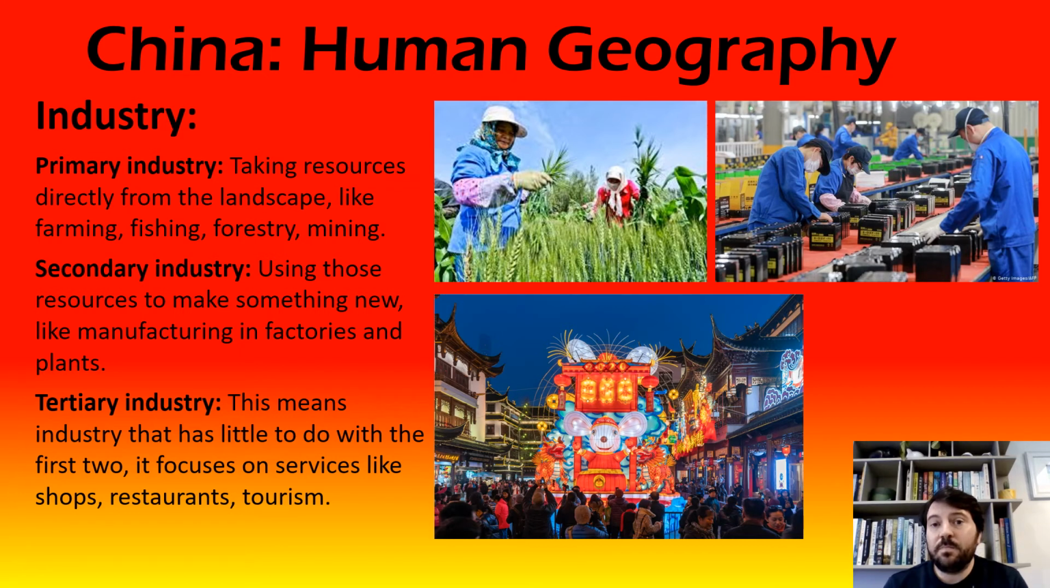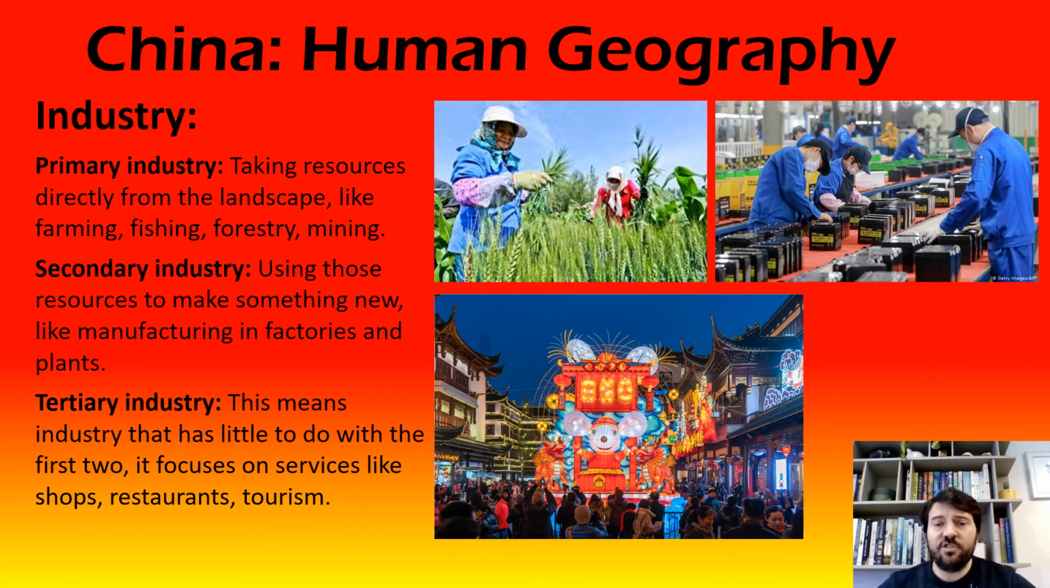Again, China is pretty much the world leader in manufacturing. 45% of what China does is manufacturing, and that could be anything. You know, it could be clothing, it could be technology, it could be medicines. Lots and lots of stuff is manufactured in China.